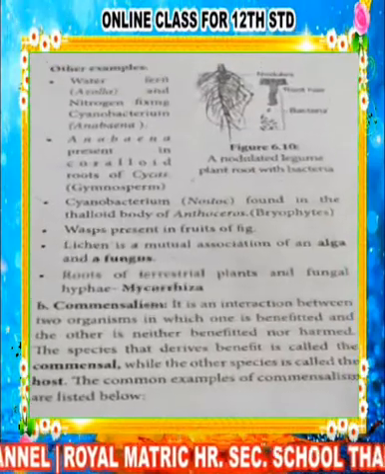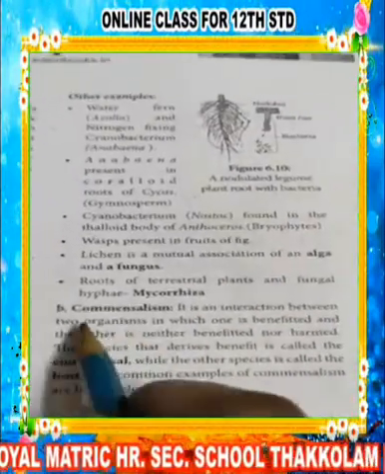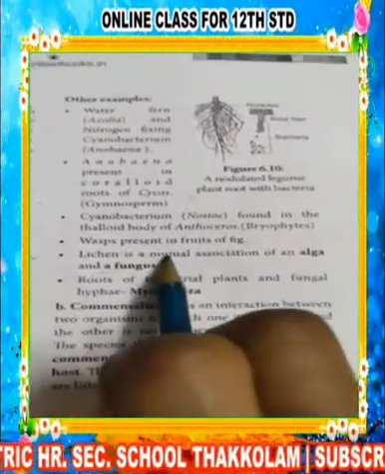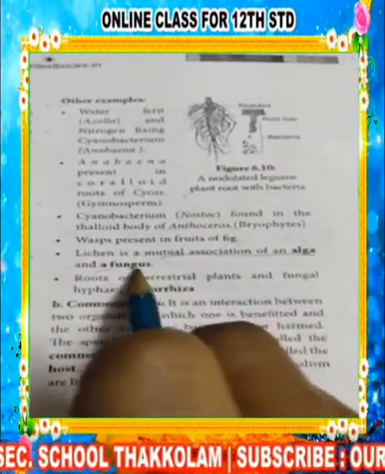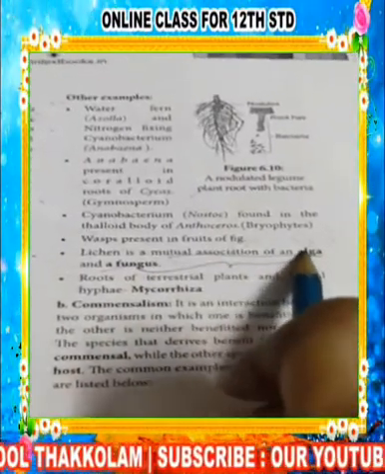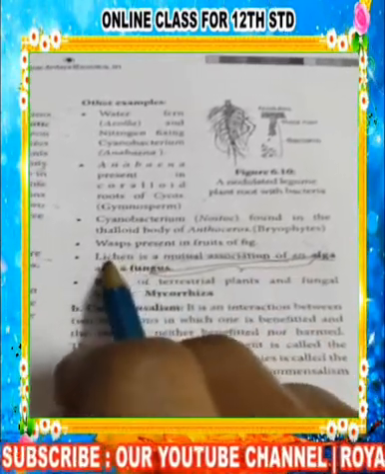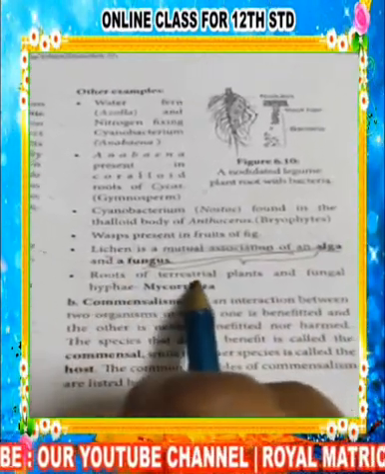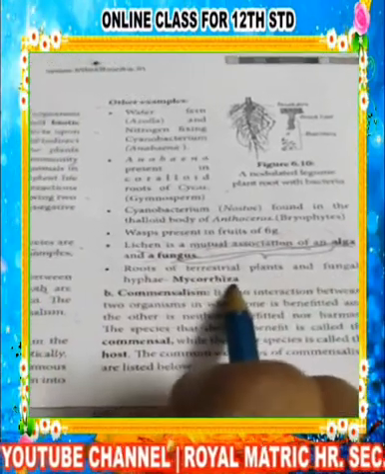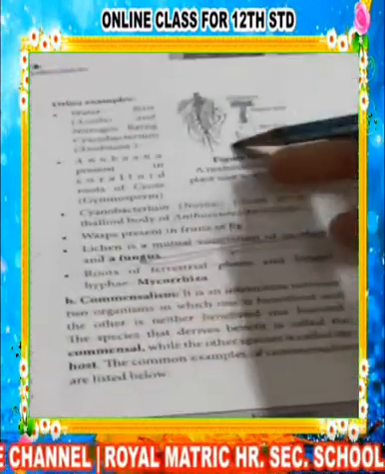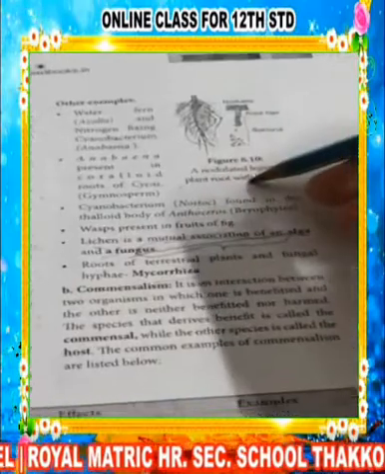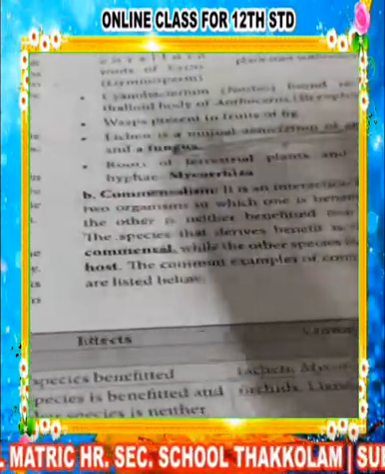Lichen is a mutual association of an alga and fungi. When the alga and fungi are close to each other, there is a mutual association that forms the lichens. And then the roots of the terrestrial plants and fungal hyphae form mycorrhizae. Those are the examples of mutual interaction, mutualism.